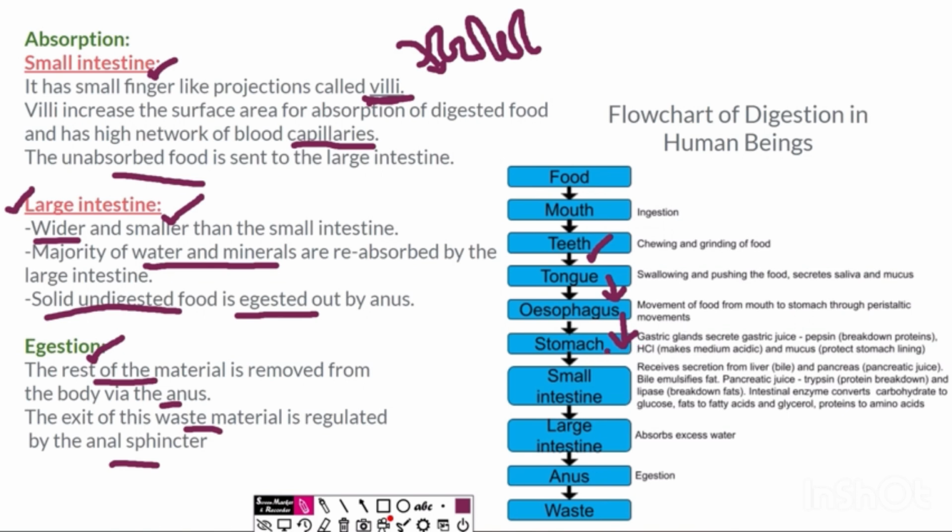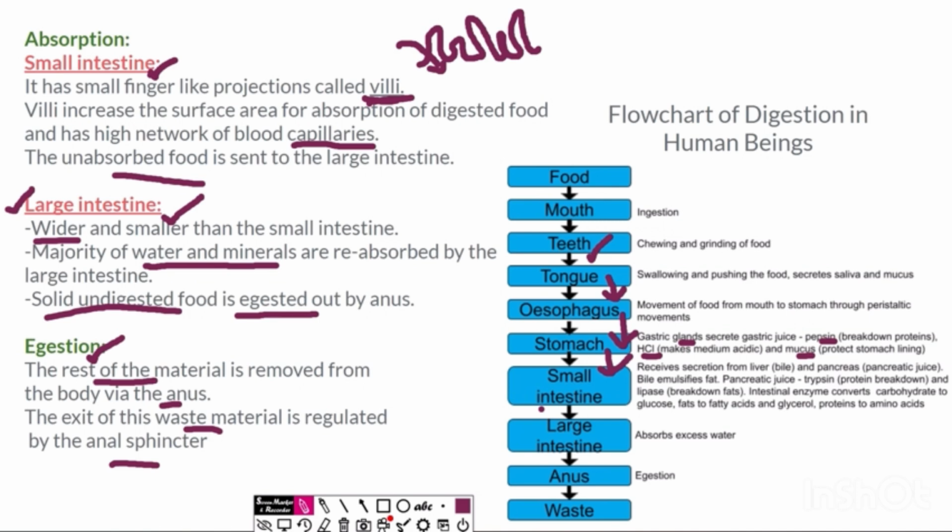From the stomach it moves to the small intestine. In the stomach we have gastric juices which are released by the gastric glands. We have HCl, we have pepsin, and we have mucus. HCl makes the medium acidic, pepsin breaks down the proteins into amino acids, and mucus protects the lining of the stomach.